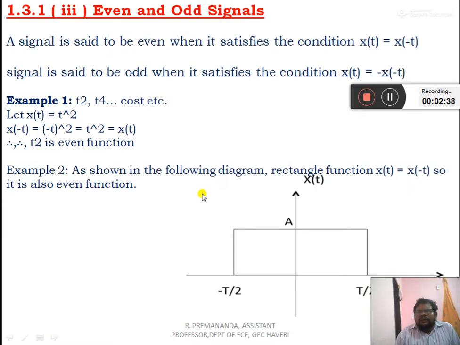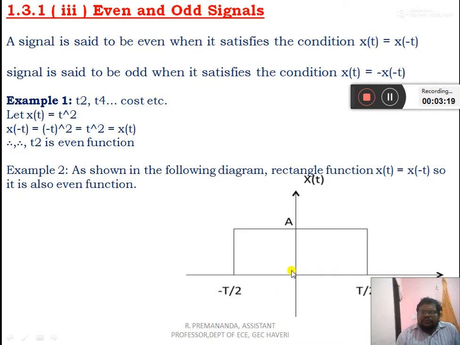Even and odd signal. A signal is said to be even when it satisfies the condition x of t is equal to x of minus t. Then we call that signal an even signal. A signal is said to be odd when it satisfies the condition x of t is equal to minus of x of minus t. We'll have an example. Here t square, t to the power of 4, cos t, etc. all belong to even signals. How? We will discuss with a simple example. x of t is equal to t square and x of minus t is equal to minus t whole square, that is nothing but t square itself. So t square is an even function.